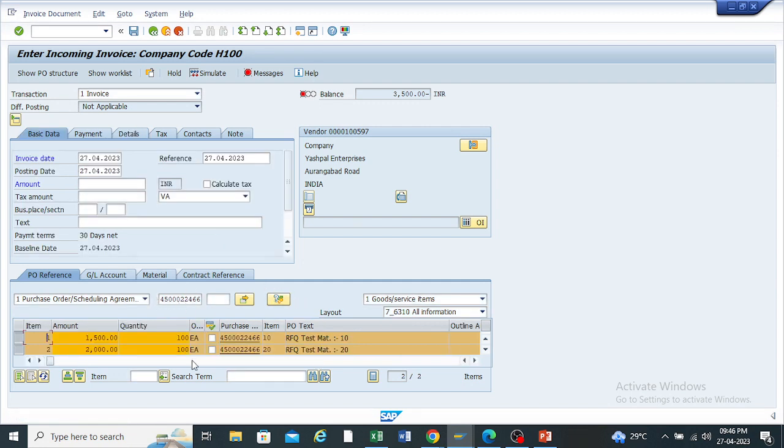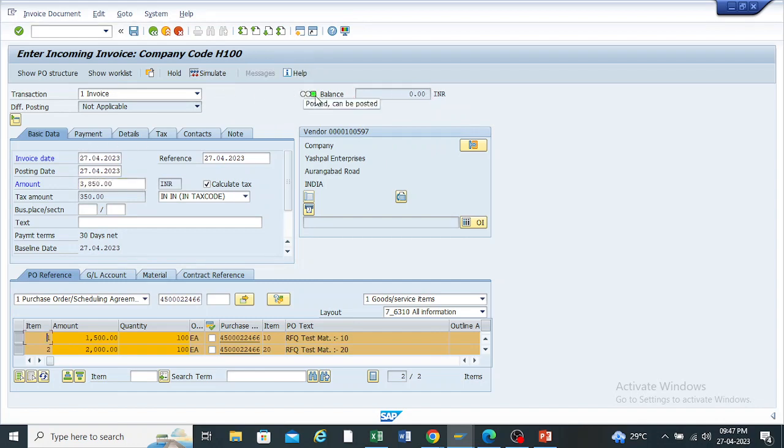Select the tax codes. Again here select the tax code. Click on calculate tax. Okay. And whatever the amount is coming in this tab, copy it and paste it in the amount tab.